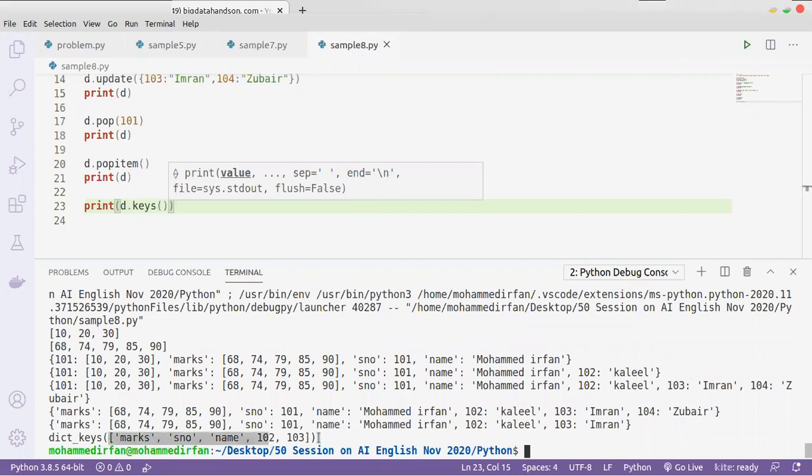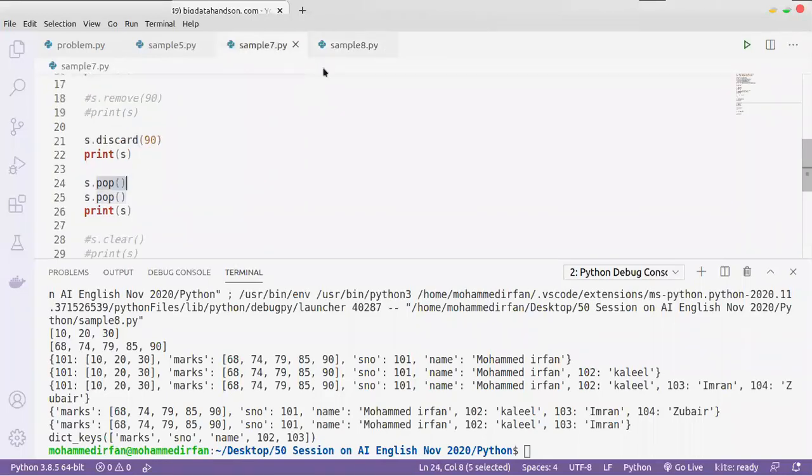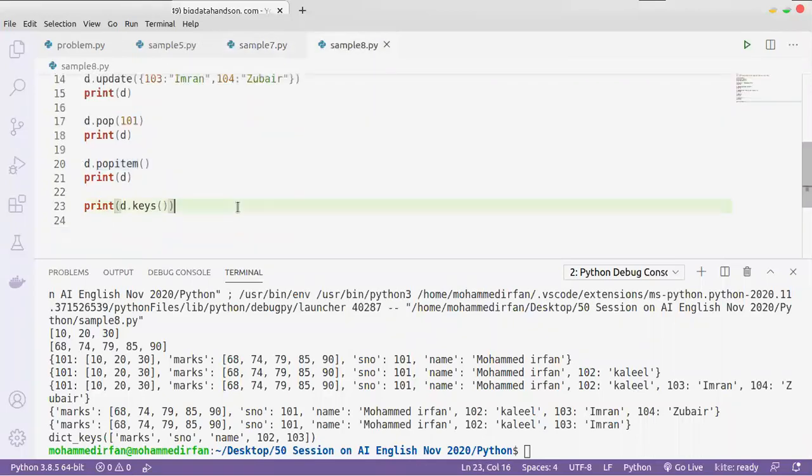Does pop also remove the last element? Not the first, it is the last element that is removed. Actually popitem is removing the value. In the list data type, we have an indexing concept.